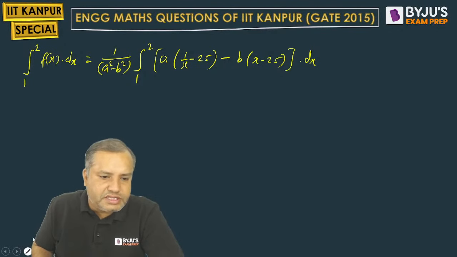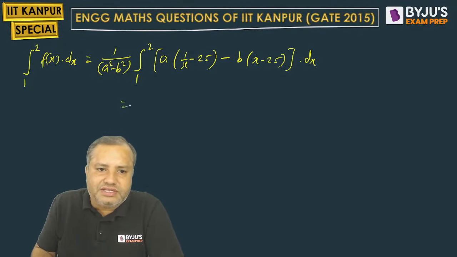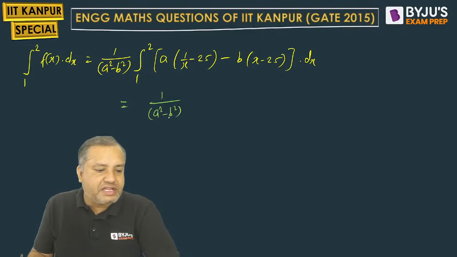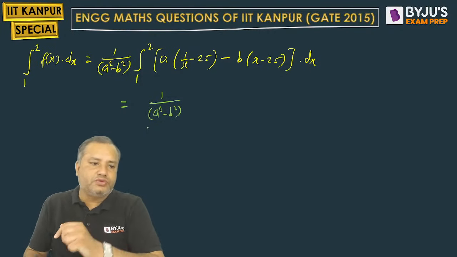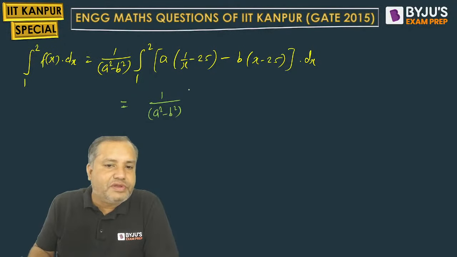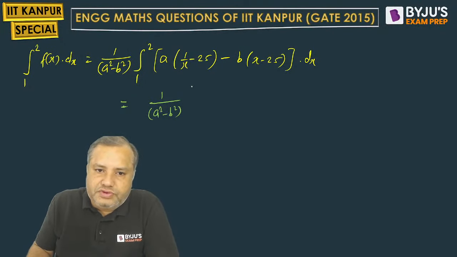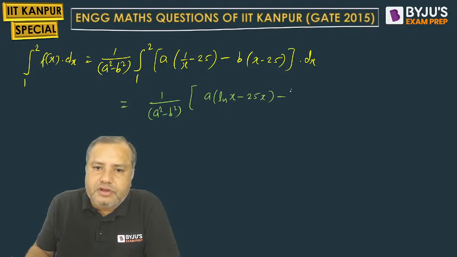Are you all following? This is one of the quality question being asked in GATE 2015. Why are GATE 2015 questions conducted here? Because this year also we are getting the question paper from IIT Kanpur, and GATE 2015 was the previous paper set by IIT Kanpur. So students, integrate this one. A 1 by x integration will be log x, that is natural log x, 25x minus b integration of x will be x square by 2, then 25x, and now you are supposed to put the limits here, that is x equal to 1 to x equal to 2.